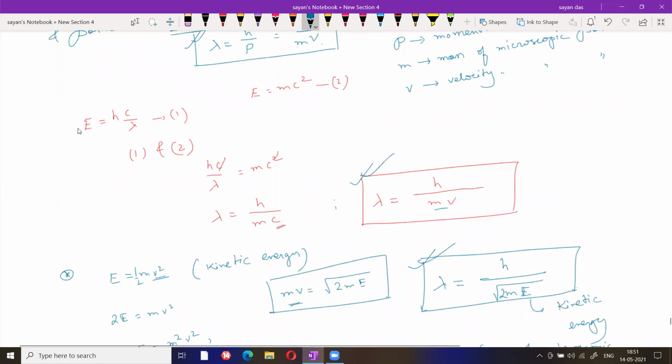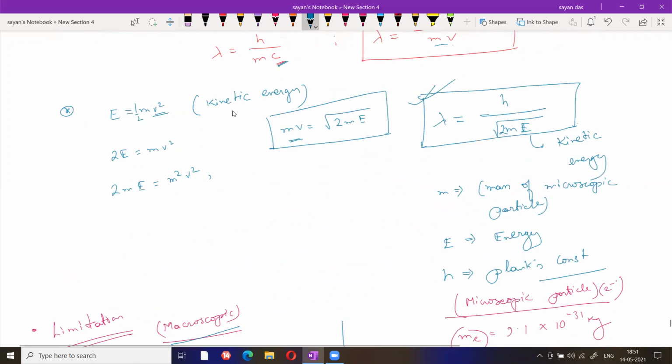We all know from yesterday's class Planck's equation, E equals hc by lambda, and the very well known Einstein equation, E equals mc square. Now this one is also energy, this one is energy, just equate these two. So we get lambda equals h by mc. What is c? Velocity of light. So we can substitute any velocity term here. That's why I am replacing c by v, where v is also velocity. This velocity is the velocity of light, this velocity is the velocity of any microscopic particle. This is the first formula of the de Broglie equation.